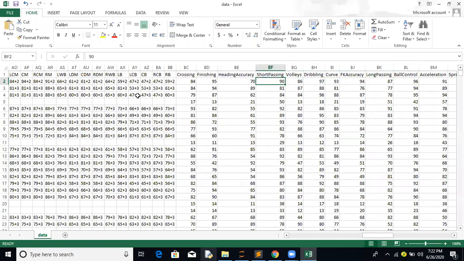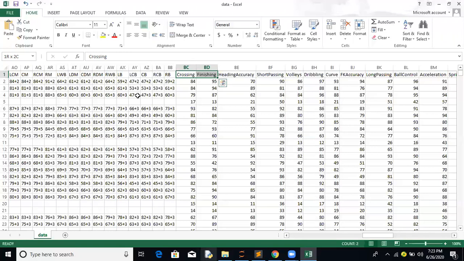Crossing, finishing, heading accuracy, what is important? Say, for example, Cristiano Ronaldo is popular because he has very good heading accuracy, as well as he can jump much higher as compared to others. So in this perspective, I think he will get much higher numbers, but there might be others as well. Finishing skills, I think everyone knows he has the best skills available, and Messi has crossing skills and everything, and so forth. So these are the skills for those players.